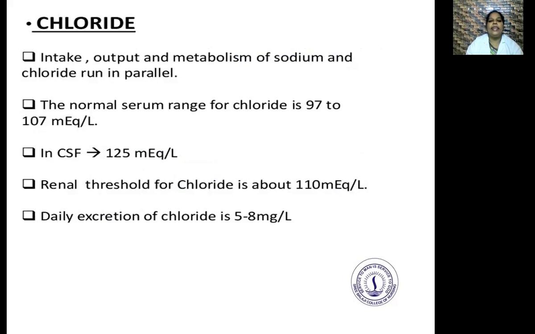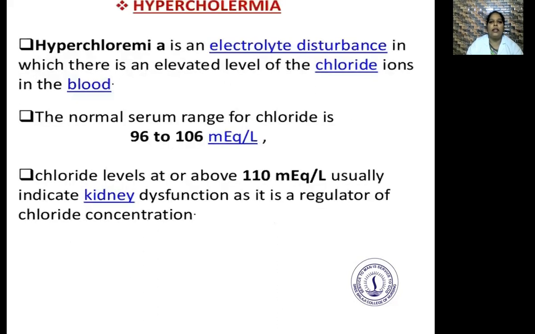Chloride. The intake, output, and metabolism of sodium and chloride run in parallel. The normal serum range for chloride is 97 to 107 milliequivalents per liter. In cerebrospinal fluid, it is 125 milliequivalents per liter. The renal threshold for chloride is about 110 milliequivalents per liter. The daily excretion of chloride is 5 to 8 milligrams per liter.